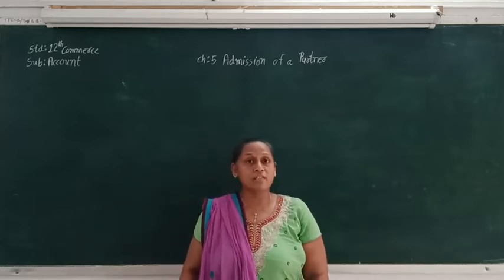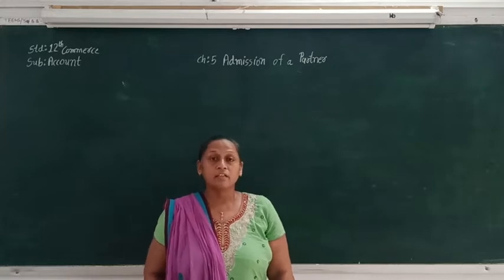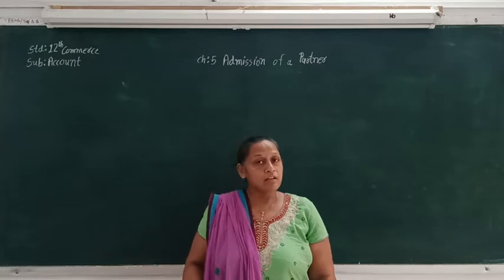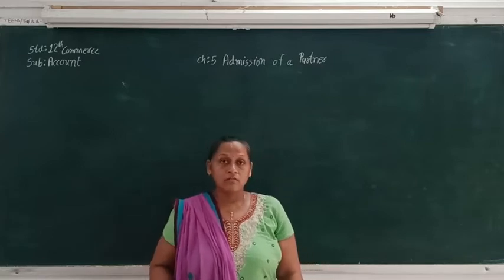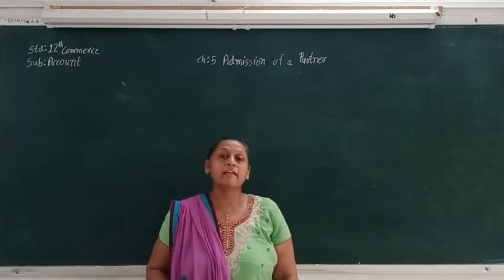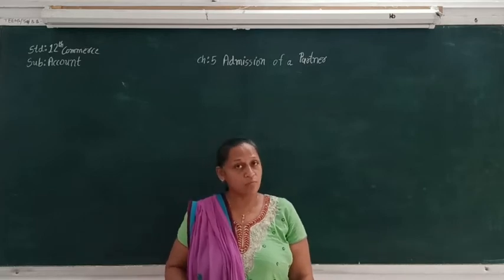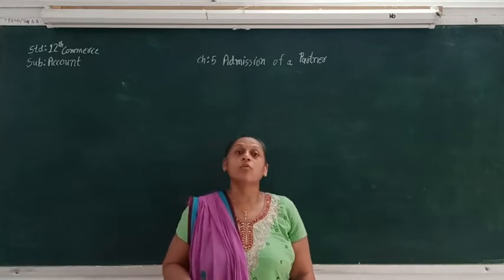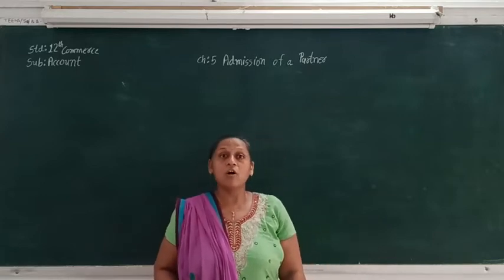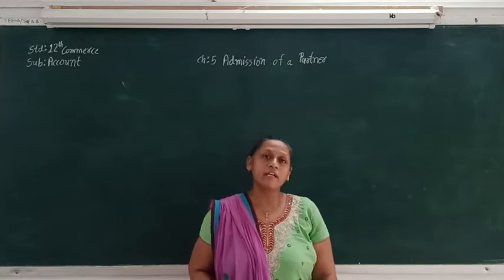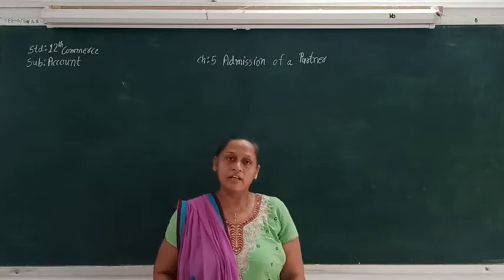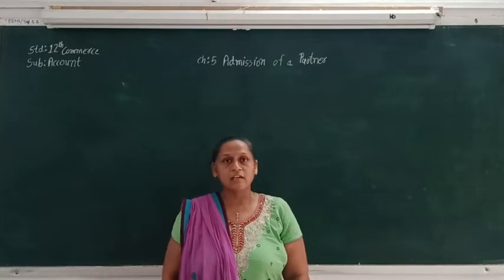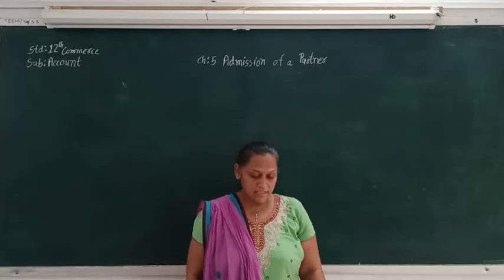So here is the very first sum where we are going to make the capital according to the entering partner's capital account. So if the new partner is coming, according to how much share he is getting from the profit, we are going to fix their capital, and old partners also will bring or withdraw capital according to their profit and loss sharing ratio. So that we are going to see now. So let's see sum number 26.